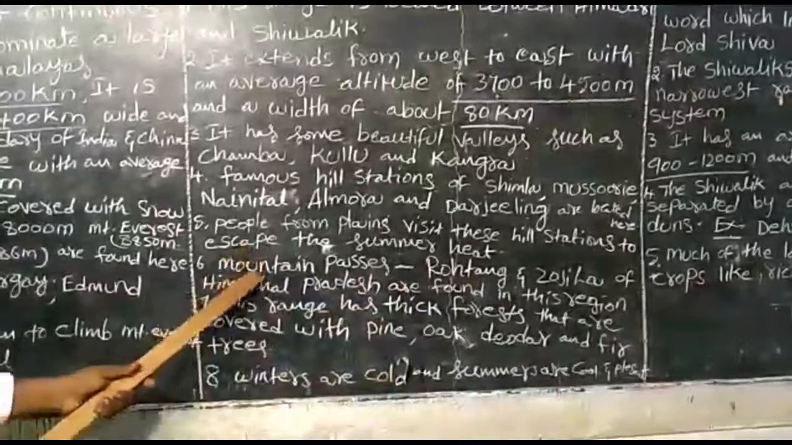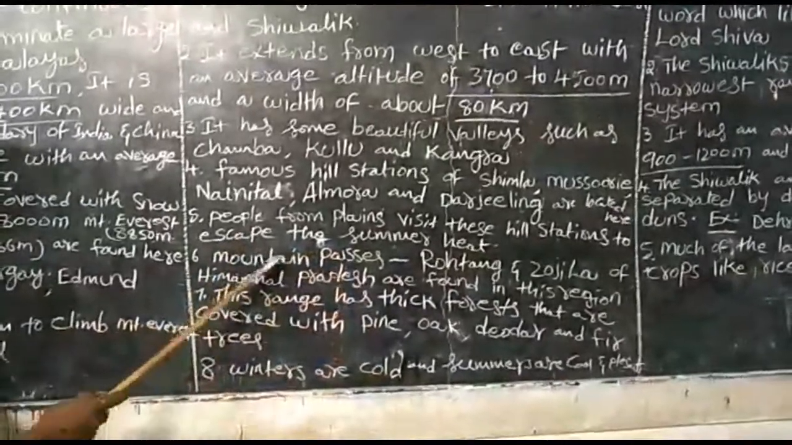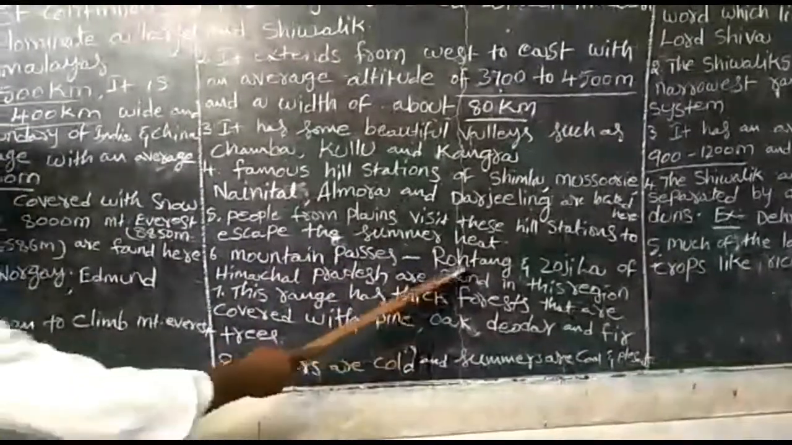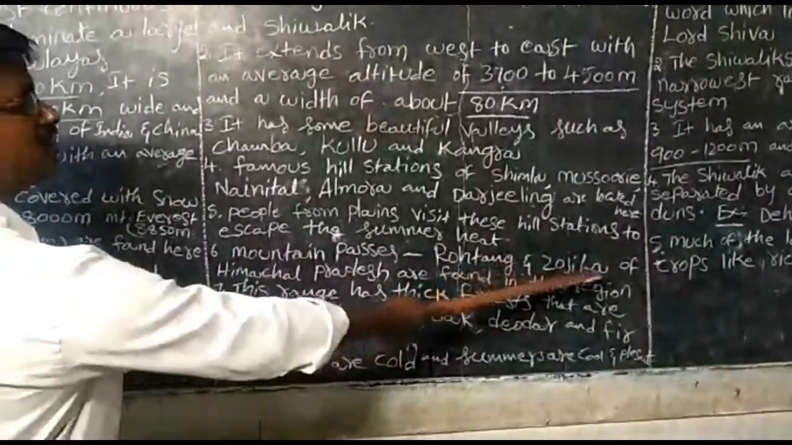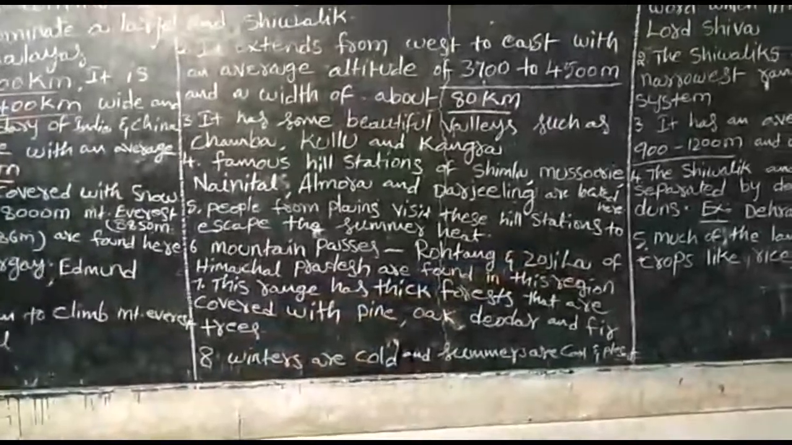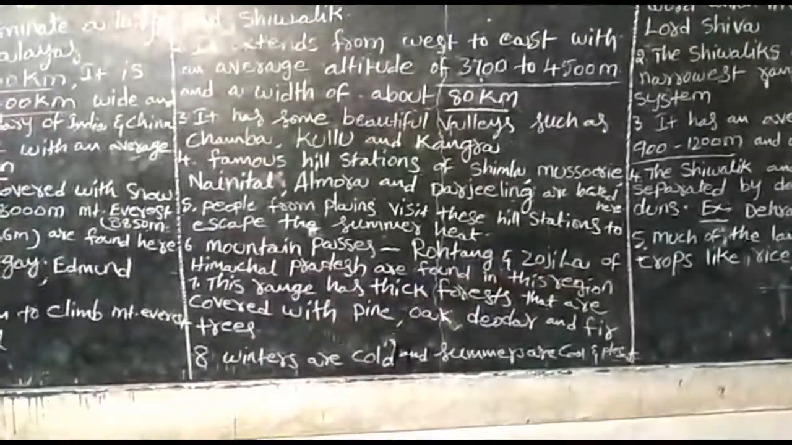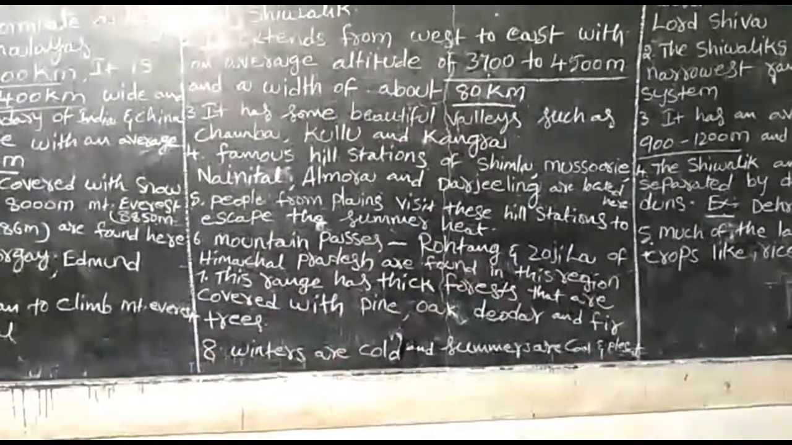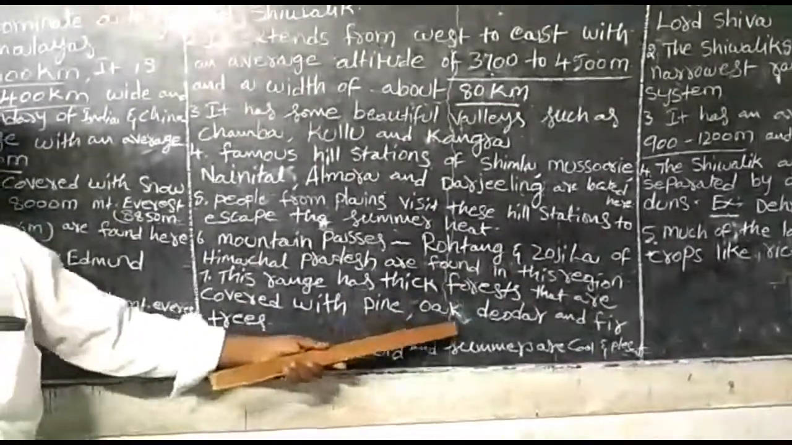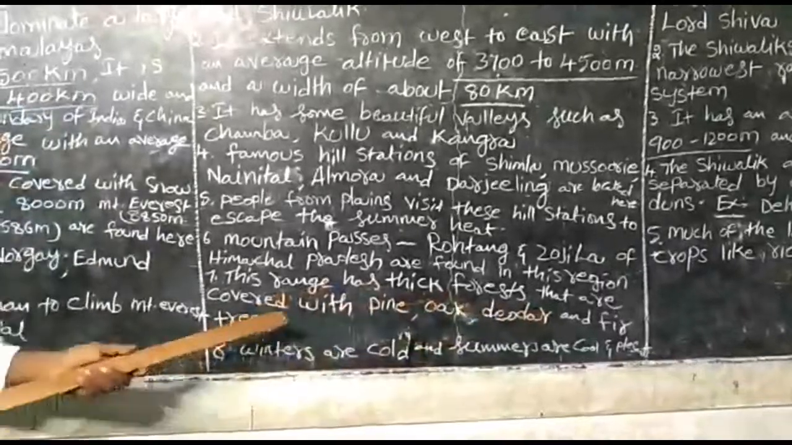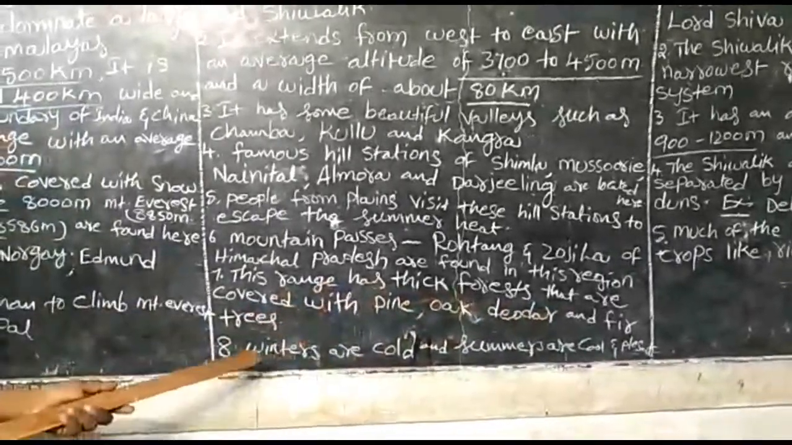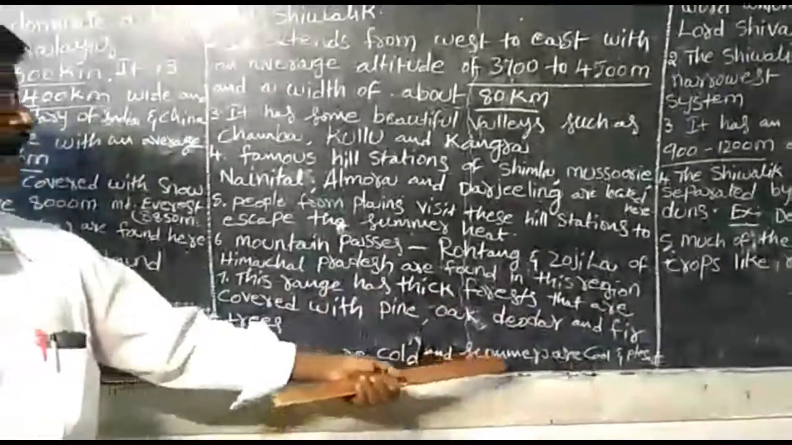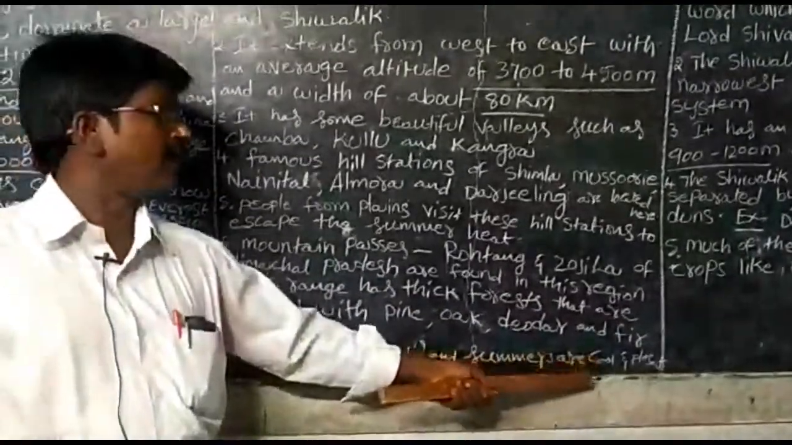Next, some mountain passes. So what does mountain pass mean? A gap between two mountains. These are Rotang and Jojila, these two are the mountain passes. Next, this range has thick forests covered with pine, oak, devdar and fir trees. The last one is the climate: winters are cold and summers are cool and pleasant.